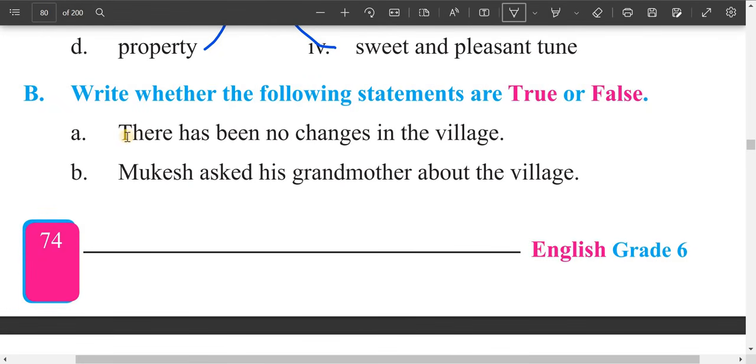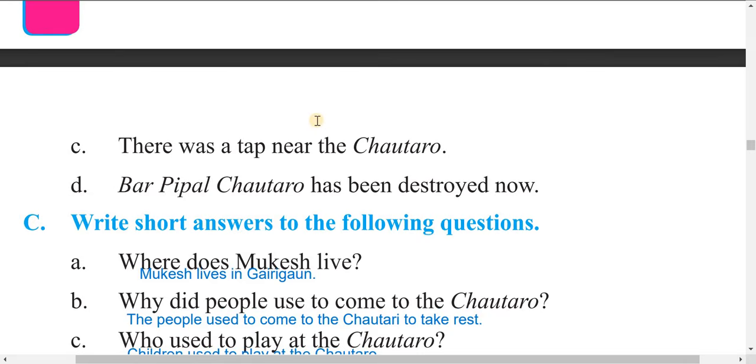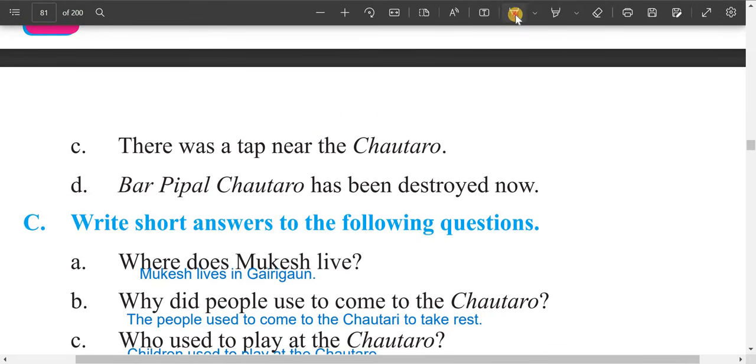Now, dear students, next one is true and false. Let's do the first one. There has been no change in the village. This is false. Second one, Mukesh asked his grandmother about his village. This is also false, because he asked his grandfather. Third, there is a tap near the Chautaro. This is true, there is a water tap. Now, the Bapipal Kausara has been destroyed. This is also true. Now it has been destroyed.